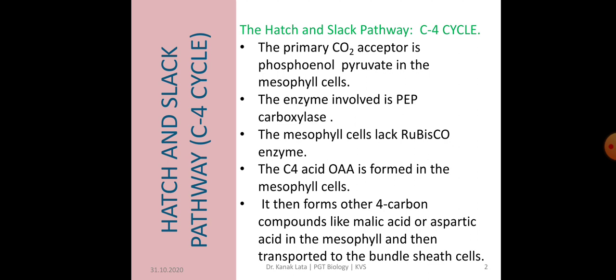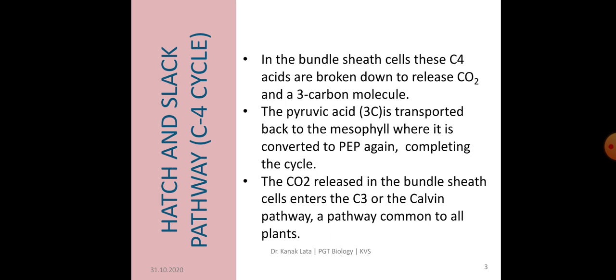After fixation of carbon dioxide by phosphoenol pyruvate, C4 acid, that is oxaloacetic acid, is formed in the mesophyll cells. Then other 4 carbon compounds like malic acid, aspartic acid are formed in the mesophyll cells. Then these acids are transported to the bundle sheath.